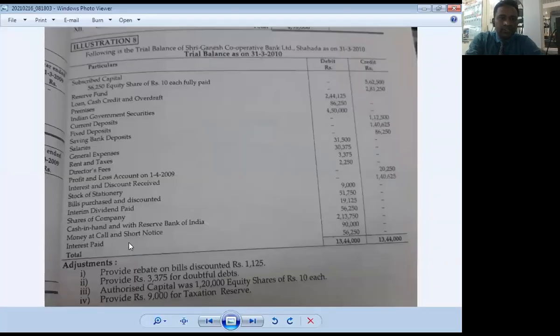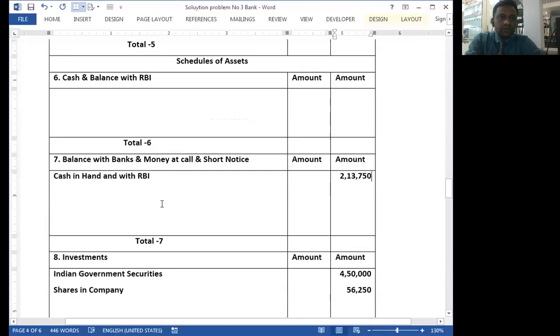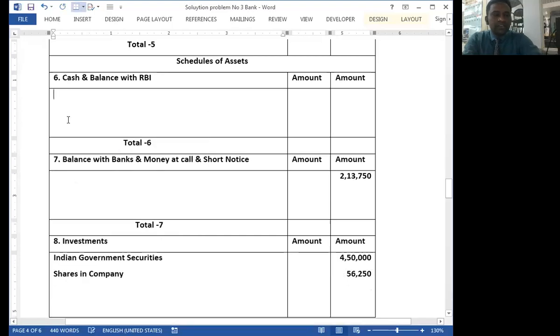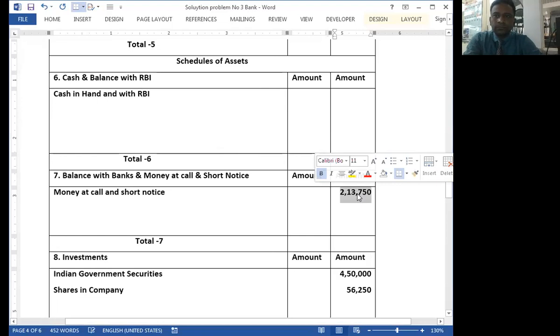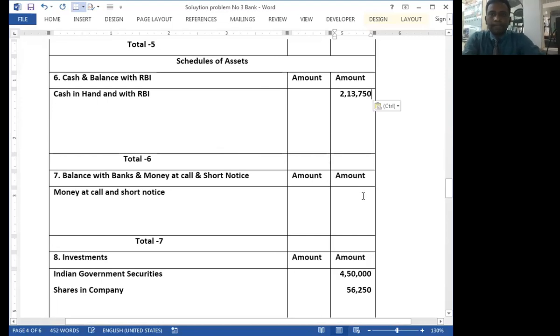Okay. Then next item is money at call and short notice. Next schedule, schedule number 7. Sorry, cash in hand and balance with RBI is transferred to schedule number 6. Now 7, money at call and short notice. What is the amount of money at call and short notice? 90,000.